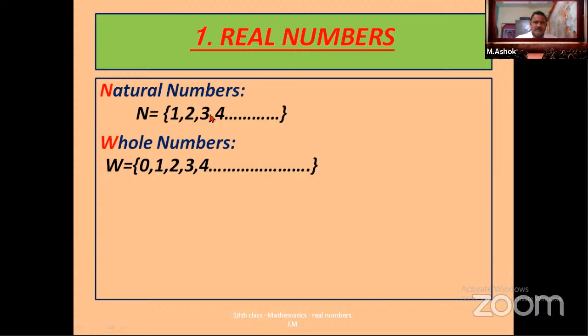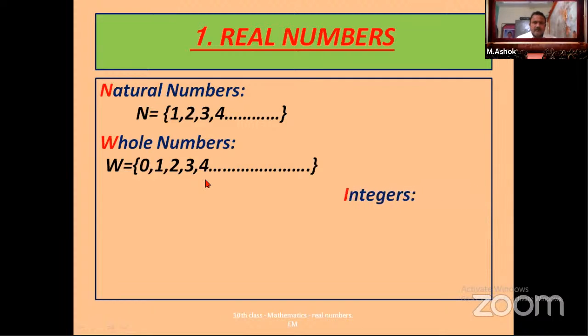In natural numbers, the smallest number is 1. In whole numbers, the smallest one is 0. Already we have discussed sets. Regarding the sets concept, natural numbers is a subset of whole numbers. Means every natural number is again a whole number. Why? All the numbers in natural numbers are again in whole numbers.